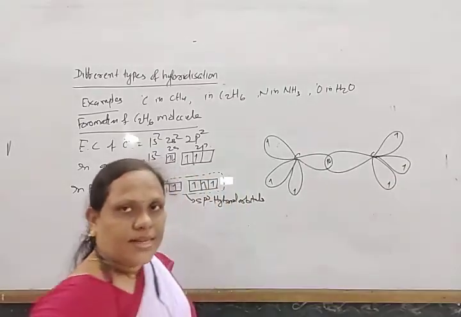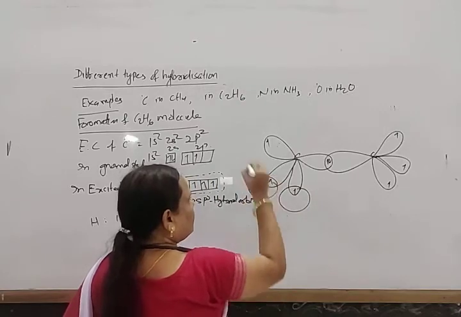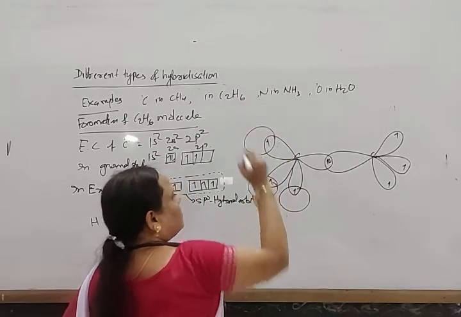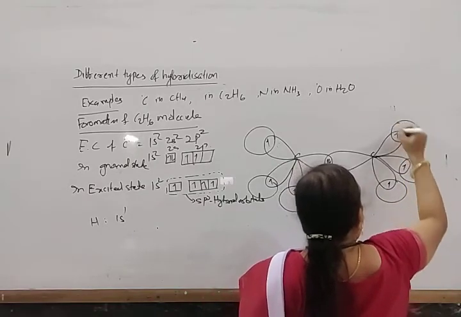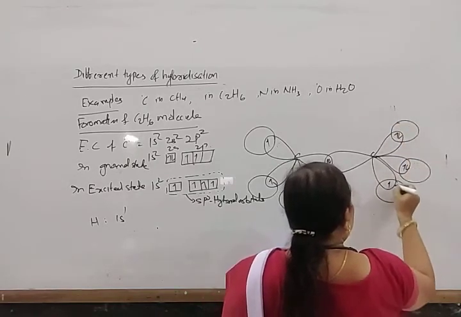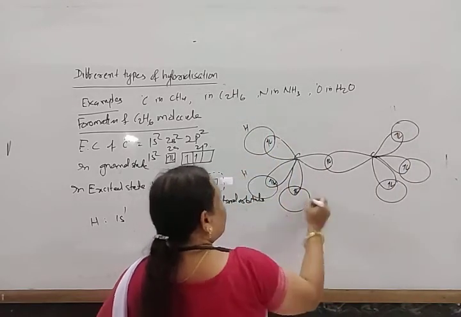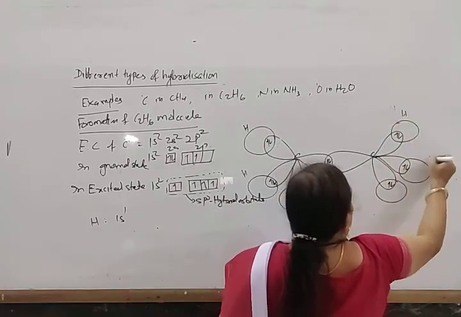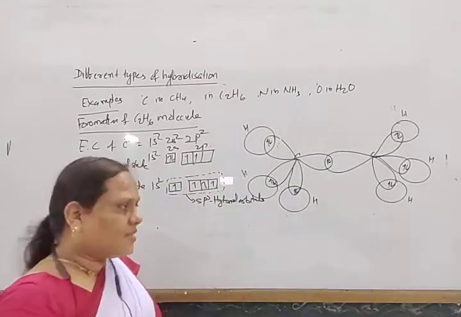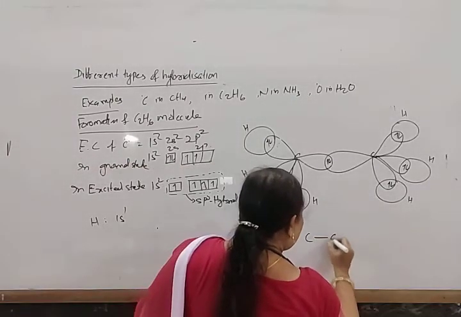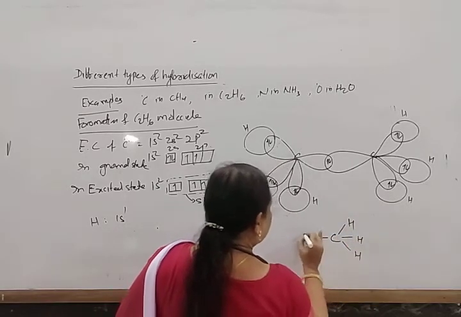As they contain one electron each, they overlap with the 1s orbital of hydrogen, 1s orbital of hydrogen, 1s orbital of hydrogen, 1s orbital of hydrogen. So this is hydrogen, hydrogen, hydrogen, hydrogen, hydrogen, and hydrogen. And remember, hybrid orbitals always form sigma bonds. So this is carbon, carbon, the sigma bond, and H, H, H remain like this.